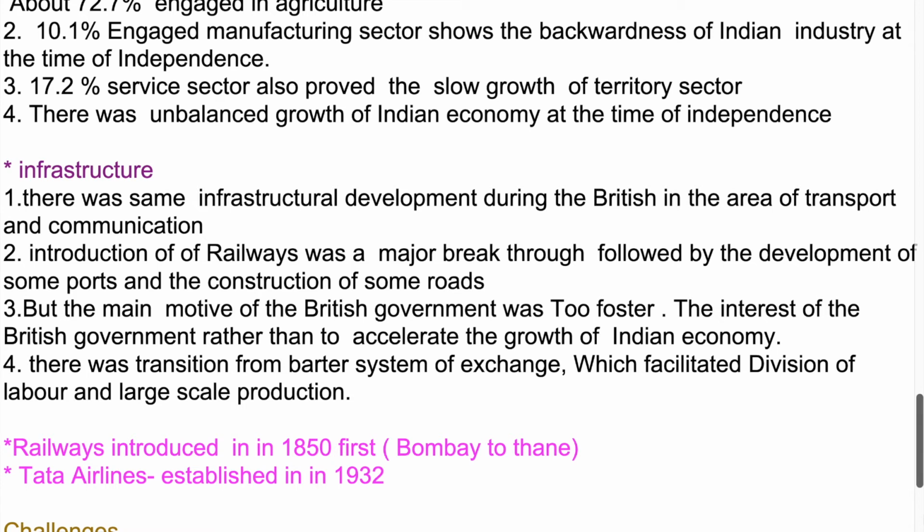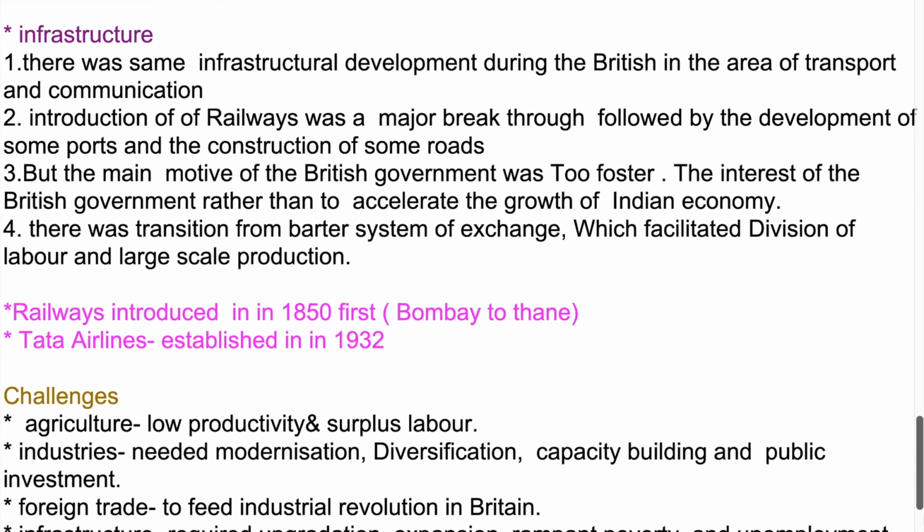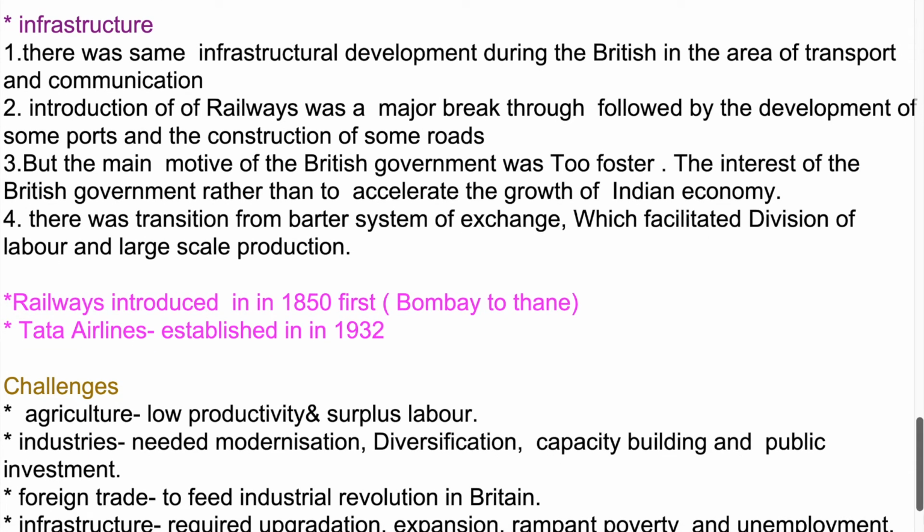Infrastructure. 1. There was some infrastructural development during British rule in the area of transport and communication. 2. The introduction of railways was a major breakthrough, followed by the development of some ports and the construction of some roads. 3. But the main motive of the British government was to foster British interests rather than to accelerate the growth of the Indian economy. 4. There was a transition from the barter system of exchange, which facilitated division of labor and large-scale production.